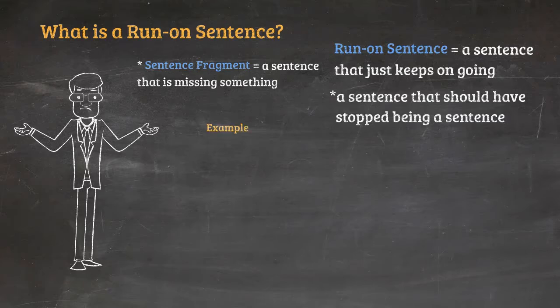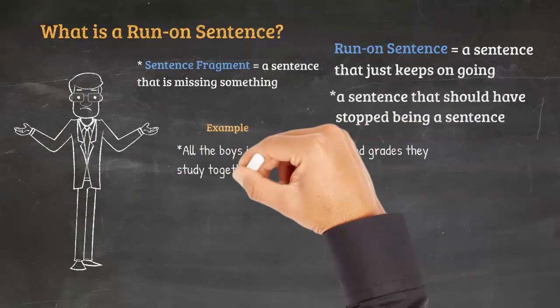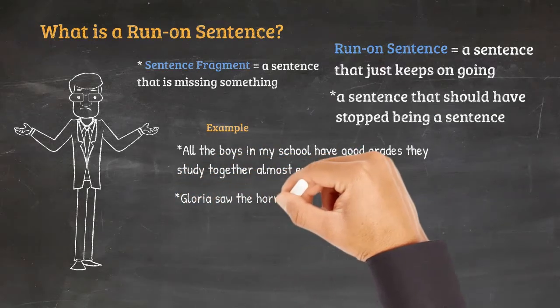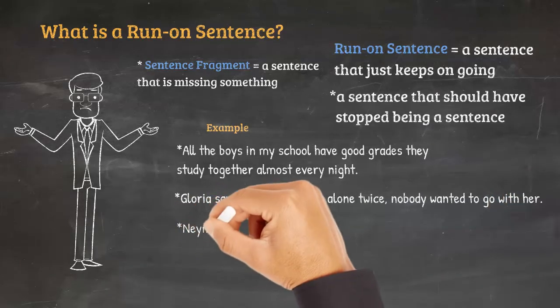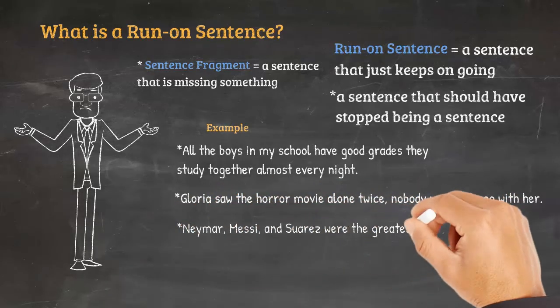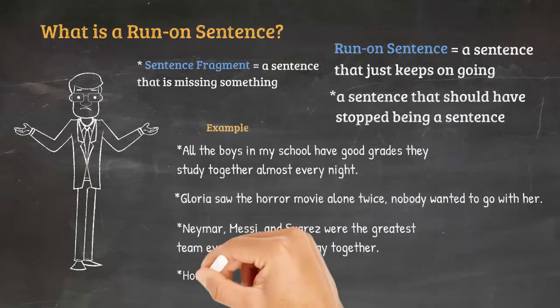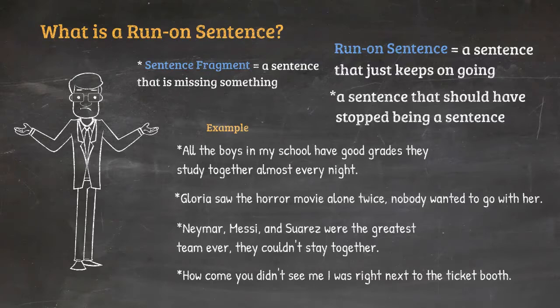The following are all examples of run-on sentences. All the boys in my school have good grades. They study together almost every night. Gloria saw the horror movie alone twice. Nobody wanted to go with her. Neymar, Messi, and Suarez were the greatest team ever. They couldn't stay together. How come you didn't see me? I was right next to the ticket booth. Can you see what's wrong with all these sentences?